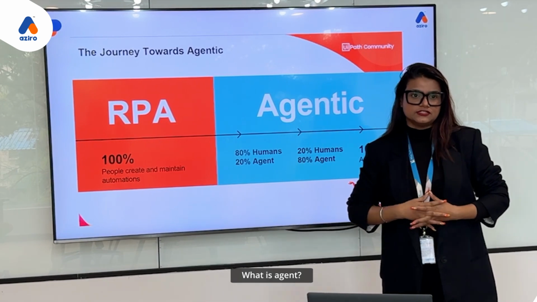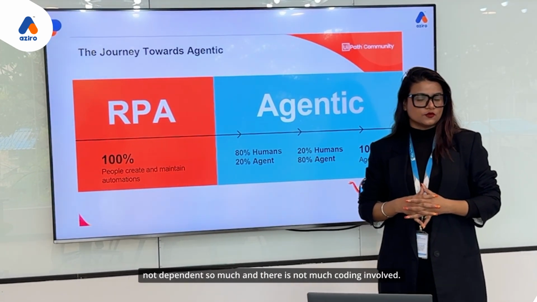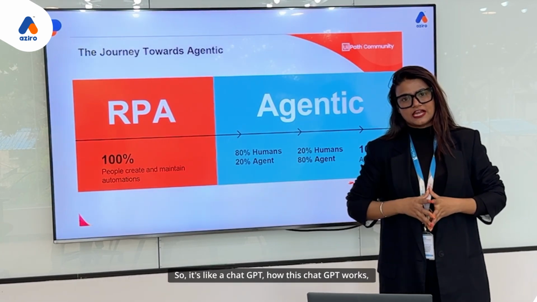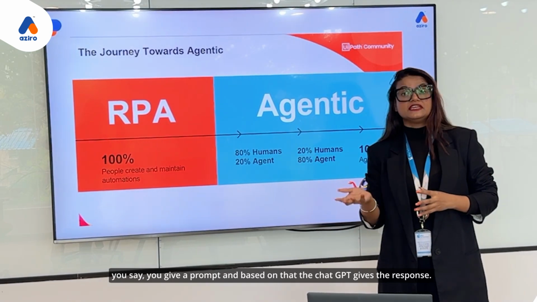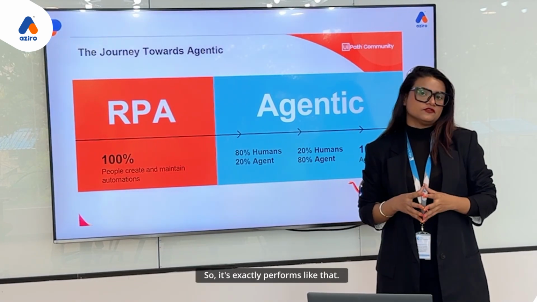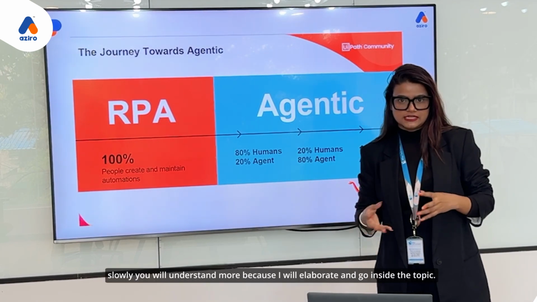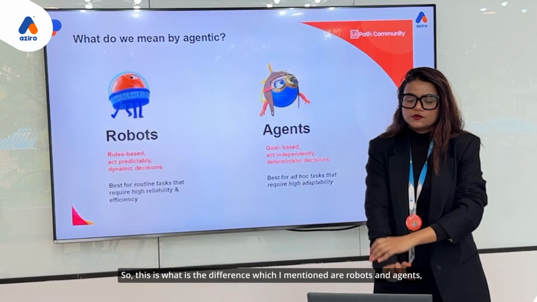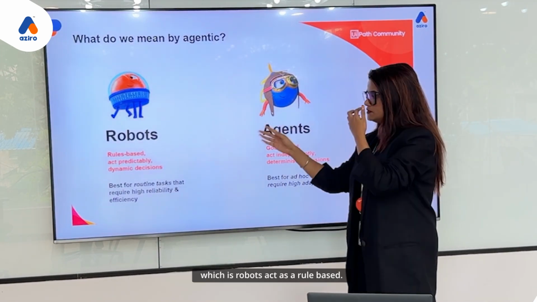What are agents? Agents can act independently, not dependent so much, and there is not much coding involved. So it's like ChatGPT. How does ChatGPT work? You give a prompt, and based on that, ChatGPT gives the response. It performs exactly like that. We will go ahead with our next slide, and slowly you will understand more because I will elaborate and go inside the topic.